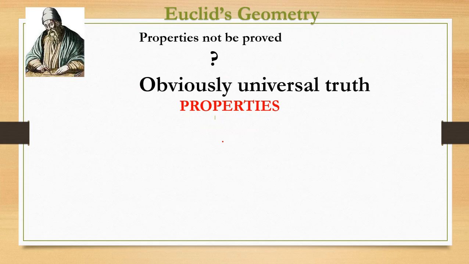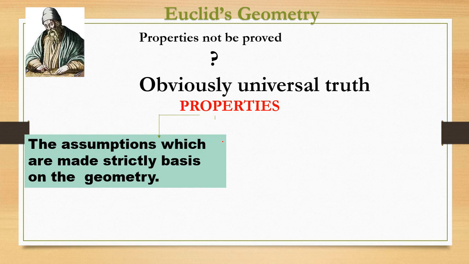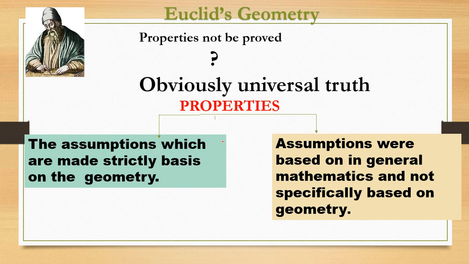So, these properties, what we learned about the point, line, surface, all these properties have assumptions. These were the assumptions which are made strictly on the basis of geometry. So all the properties in the previous slide we studied are made strictly on the basis of geometry, and some assumptions were based on general mathematics and not specifically on geometry. So some statements are strictly based on geometry, some are not.